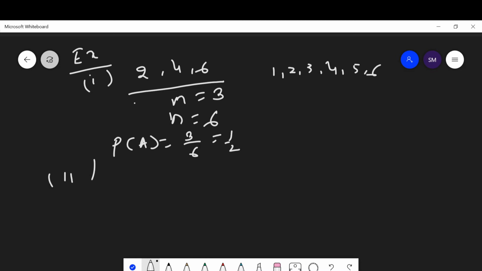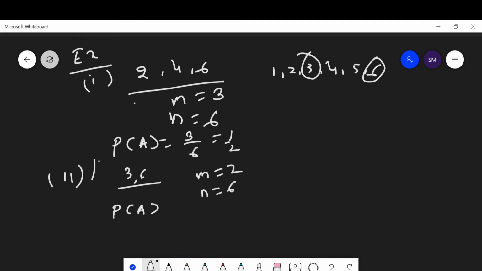Then the second question says, while throwing a die, getting a number that is a multiple of 3. Either you get 3 or 6. So m is equal to 2 and the total number of events n is equal to 6. Then the probability of getting a multiple of 3 is equal to 2 out of 6, which is equal to 1 upon 3.